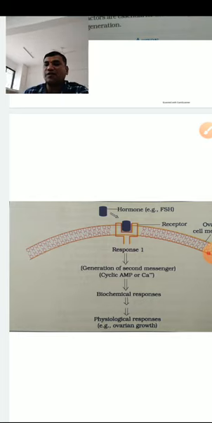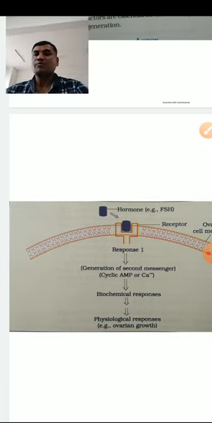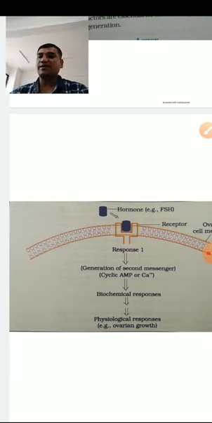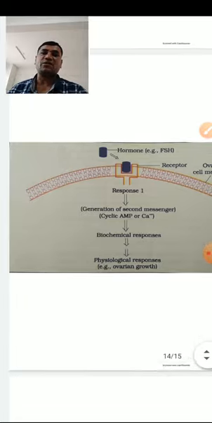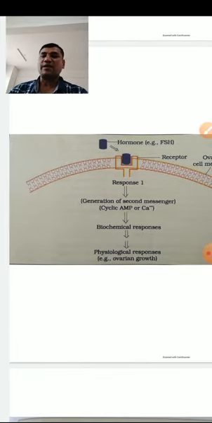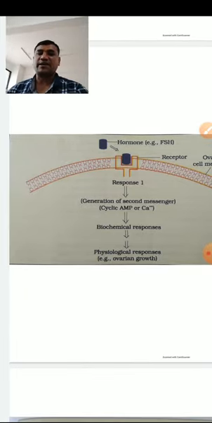As a result it produces an effect and creates a response. The response acts on cyclic AMP, which is a secondary messenger, and which in turn activates the biochemical process, and the physiological responses will be given. This type of mechanism is called the secondary messenger mechanism.